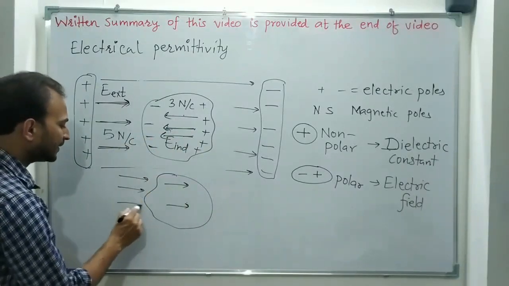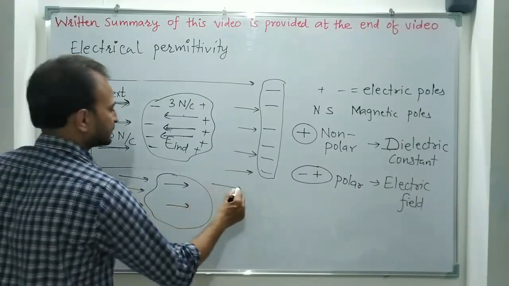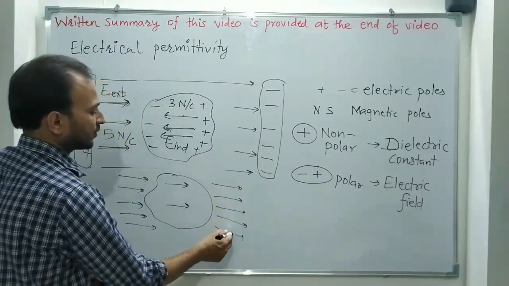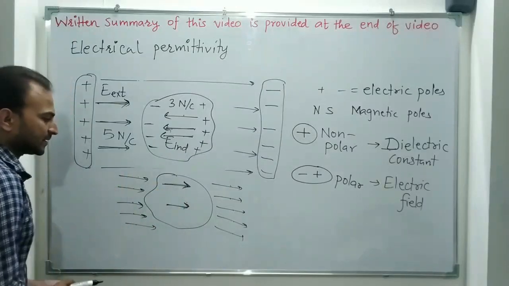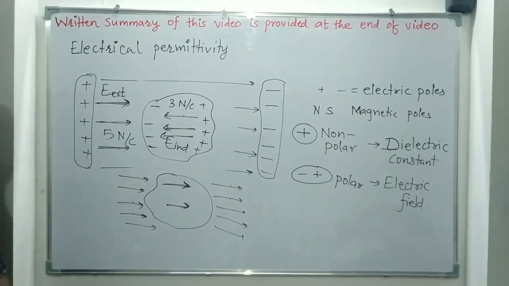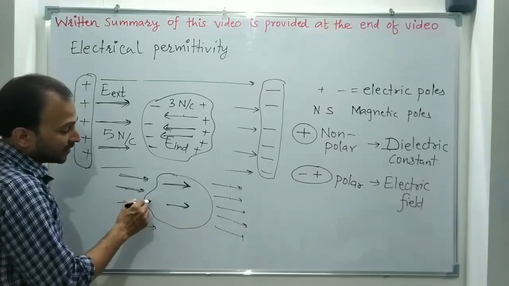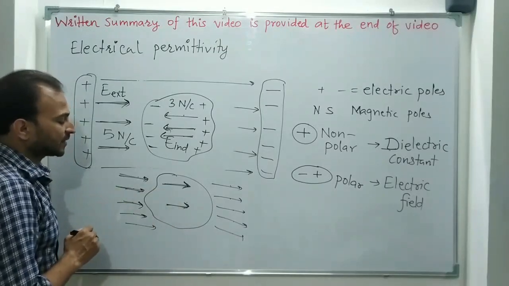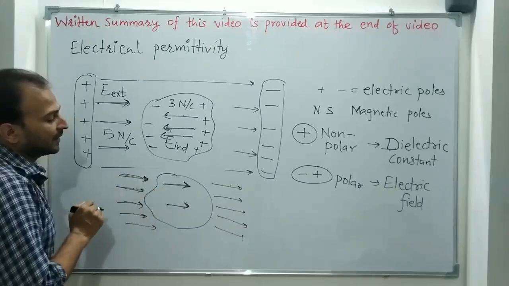So the outside electric field is stronger. There are 5 field lines outside, and inside the material there are only 2 field lines. That means when this electric field is trying to enter this medium, the strength of the field is reducing. This field finds it difficult to enter the medium.